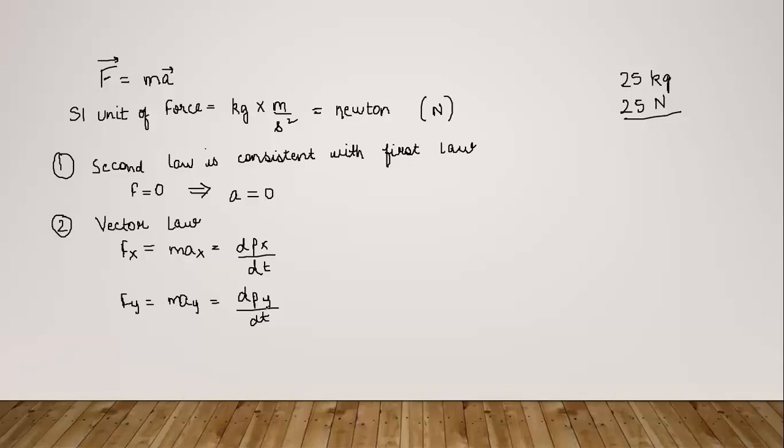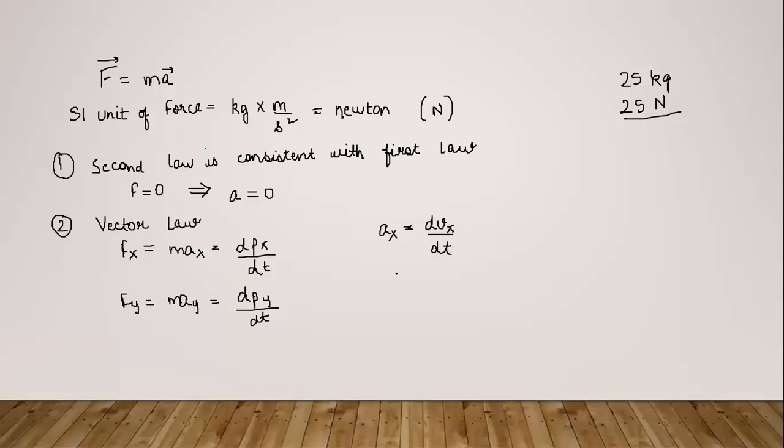Similarly, we will write it here also. That means a force which is applied in some direction will change the component of velocity in that direction only, because what does acceleration ax mean? It is dvx by dt. So basically, when the force is applied in the x direction, the acceleration will also be there in the x direction. That means the velocity in the x direction will be changing with time.